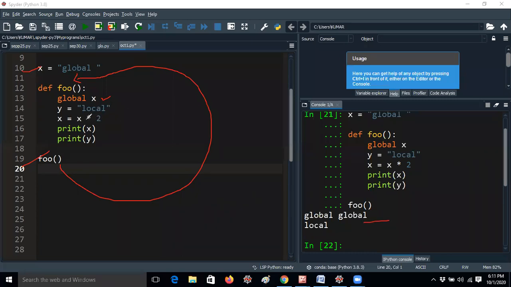Here why I'm getting global 2 times, because you can change the x value, because you are defining global x here. If you remove this line, you cannot write this expression. Okay, so now print of x gives global 2 times, and print of y gives the y value. So this is the difference between local and global. So let me write it in a different example.